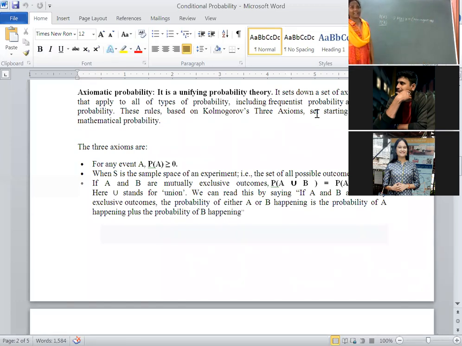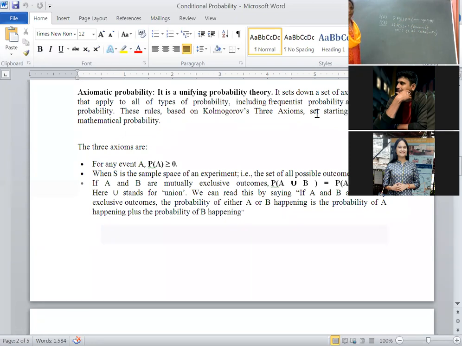The second axiom: here, where S is the sample space, the probability of the sample space is equal to 1. Probability of S, in some textbooks it is given as omega or this way. These symbols are all okay. Probability of the sample space, or omega, different types of symbols, is equal to 1. This is called the axiom of certainty.